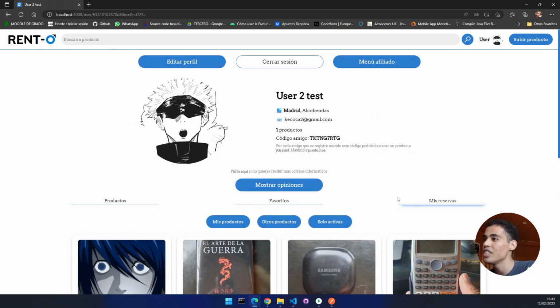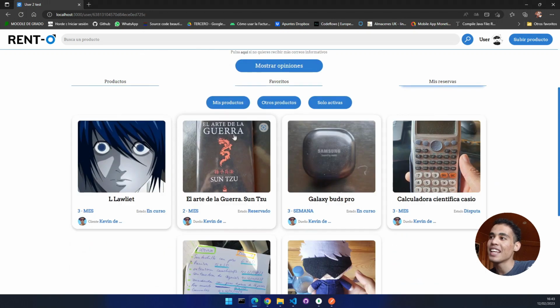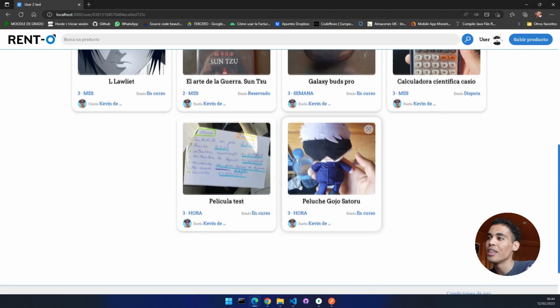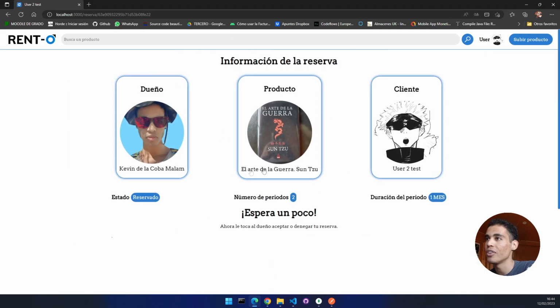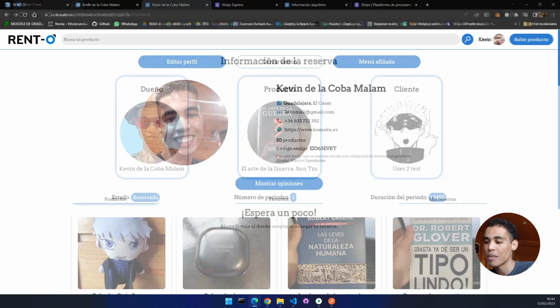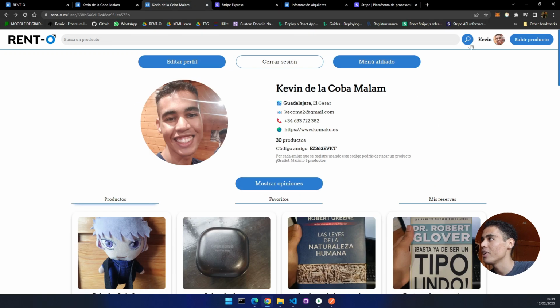Here, now with this user, I go to this menu and I can see all the renting products that I have. So I am renting this product. I come here and you can see that this is the owner, this is the product, and this is me, the client. I have to wait a little bit because the owner has to accept that.